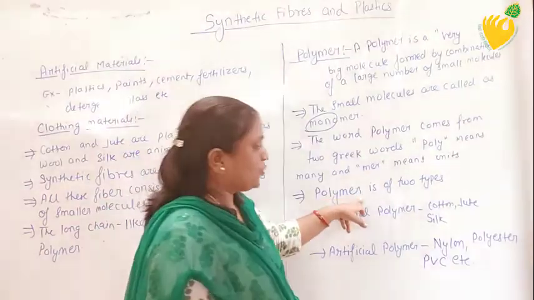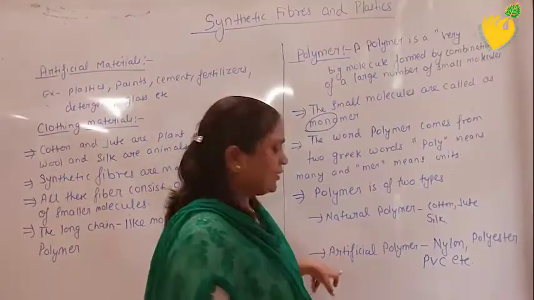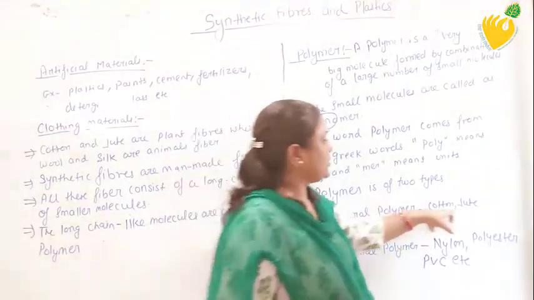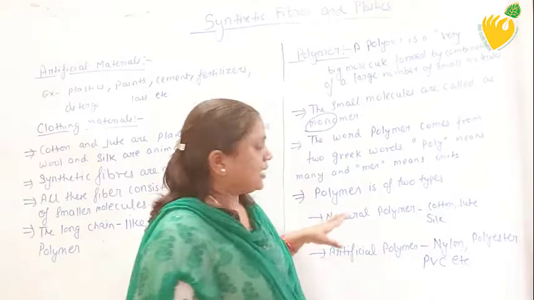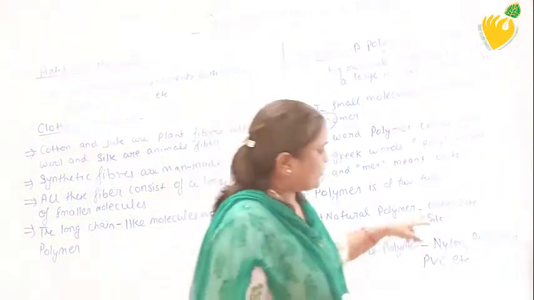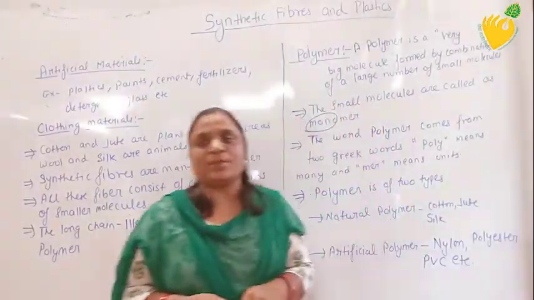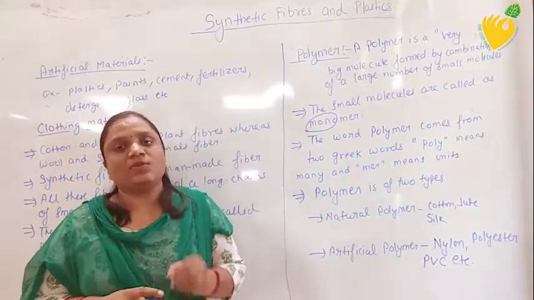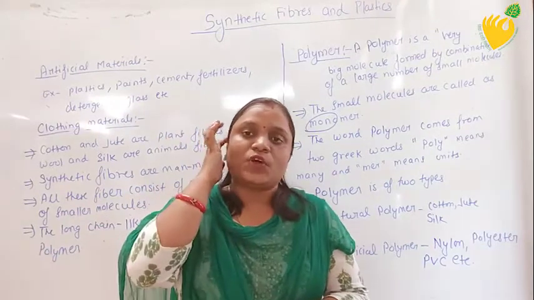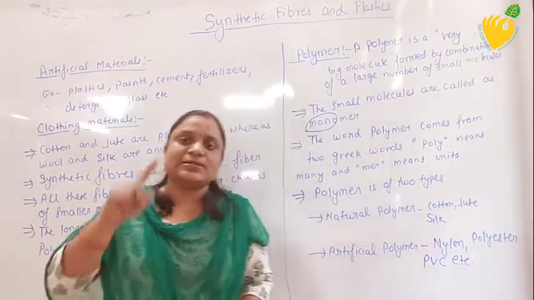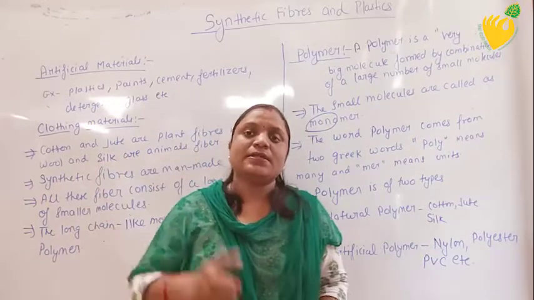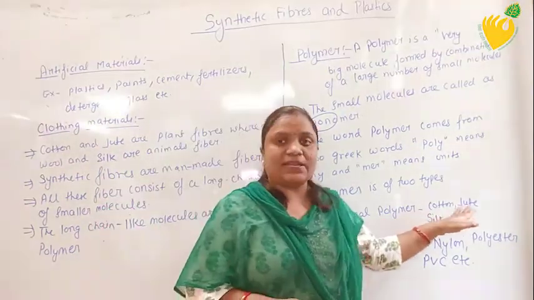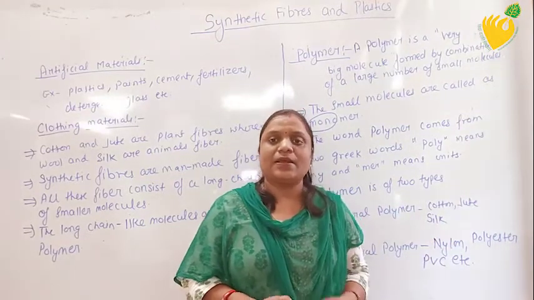Polymer is of two types, natural polymer and artificial polymer. Some examples of natural polymer are cotton, jute, and silk. I have told you that cotton and jute are obtained from plants, and the plant fiber contains cellulose. Cellulose comes from glucose, and glucose is released during the process of photosynthesis. So the main source for obtaining cotton and jute, that is plant fiber, is cellulose.